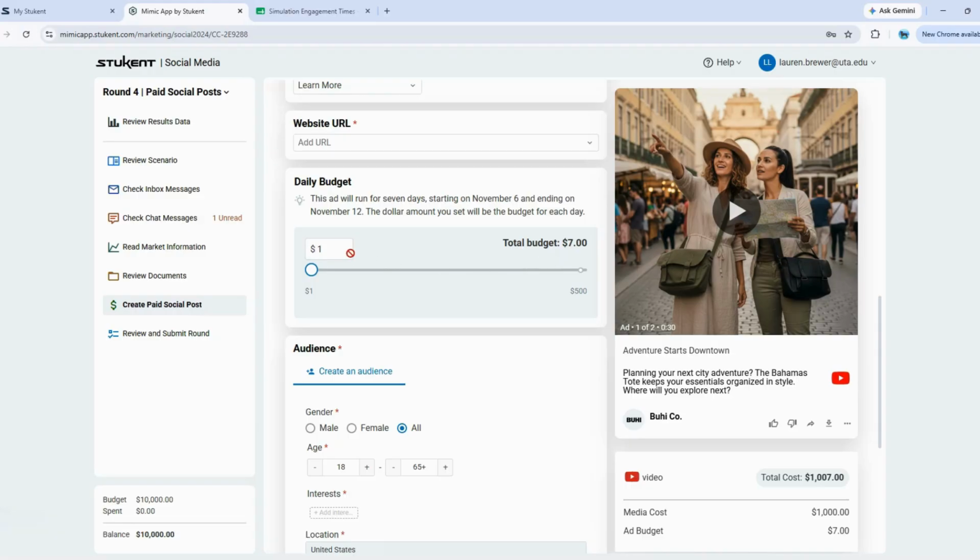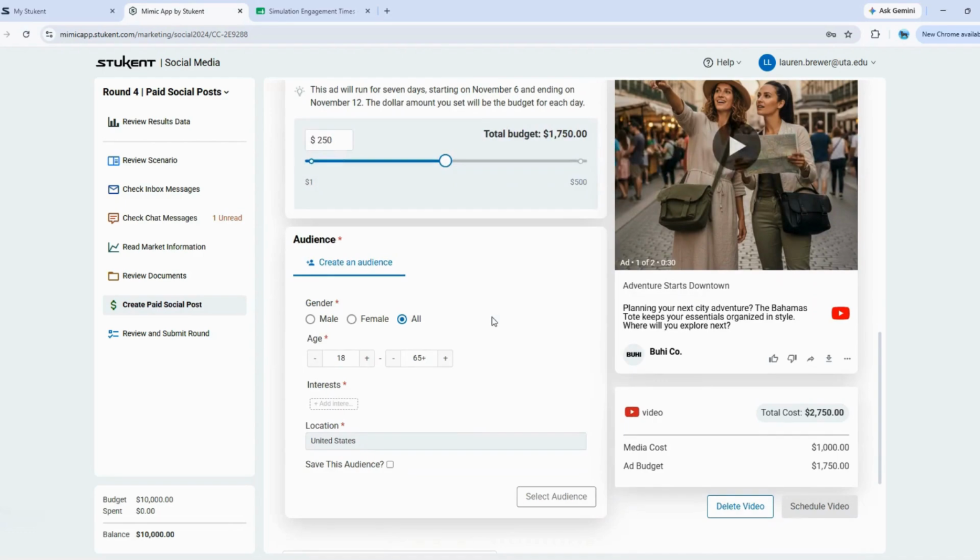For this one, I'm going to start out with a $250 daily budget. So here my total budget is $1,750. We'll start with this and we might make adjustments before we submit the round. Let's go ahead and come down to our audience.